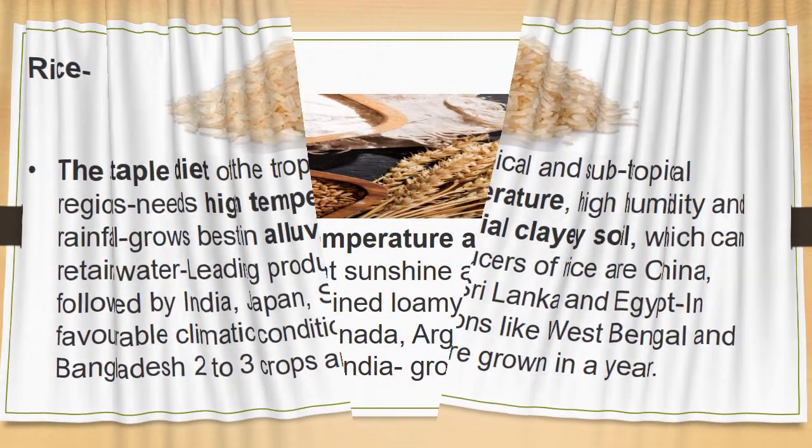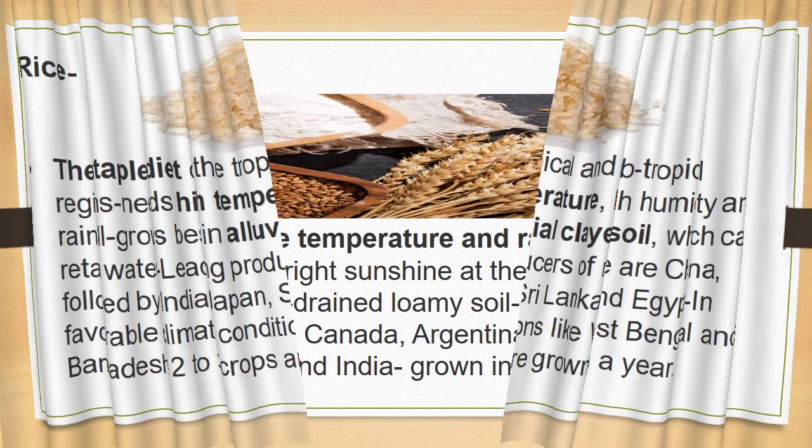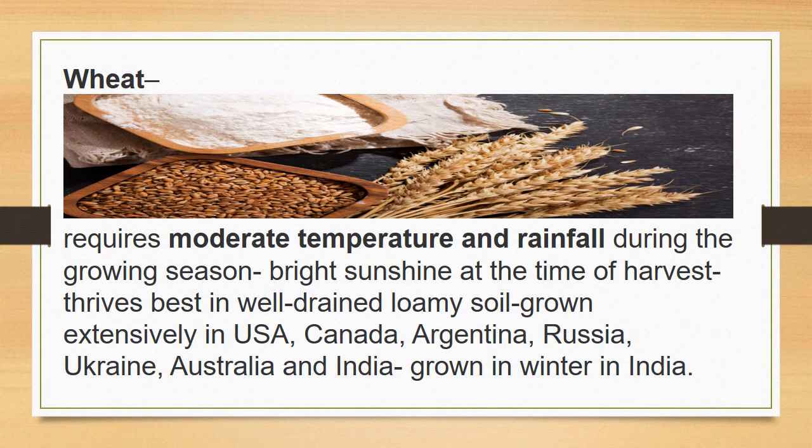So we will move to the next crop, that is wheat. For wheat, only moderate temperature and rainfall is enough, and bright sunshine is needed. The soil has to be drained loamy soil. It's grown mainly in USA, Canada, Argentina, Russia, Ukraine, Australia and India. In India we grow that in winter.